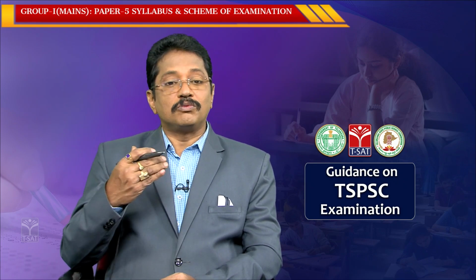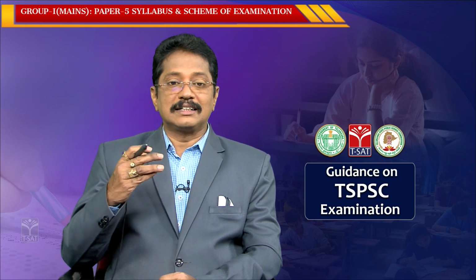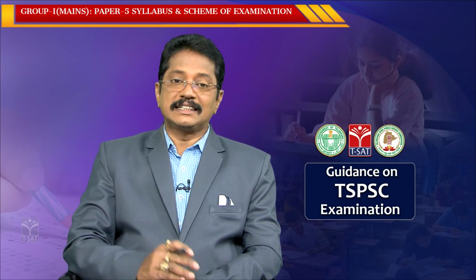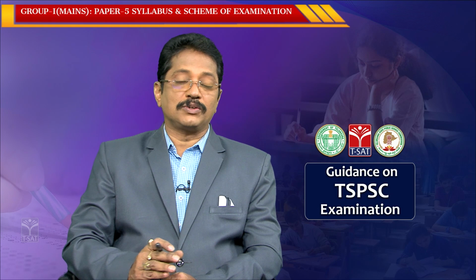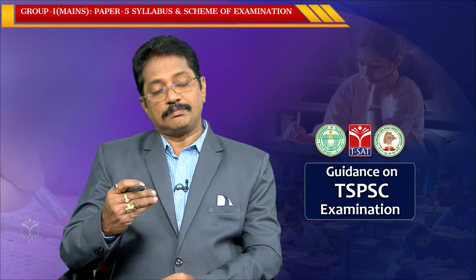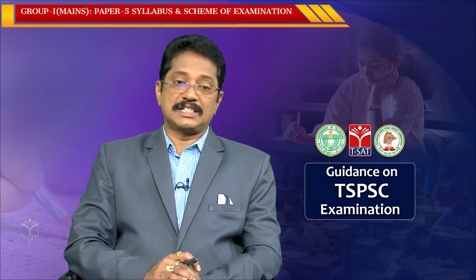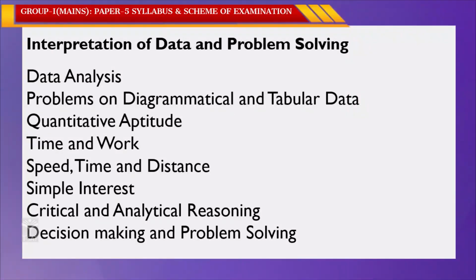Then what are the concepts or sub-contents in the interpretation of data and problem solving? Now we are going to discuss synopsis-wise. The first one is data analysis. The second one is problems on diagrammatical and tabular data. The third one is quantitative aptitude.